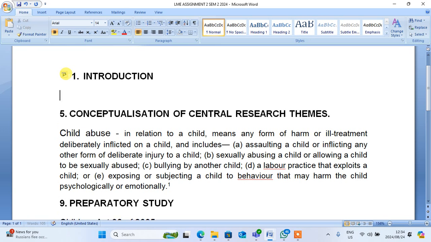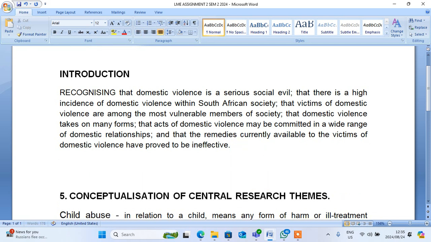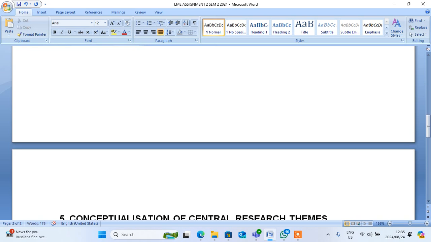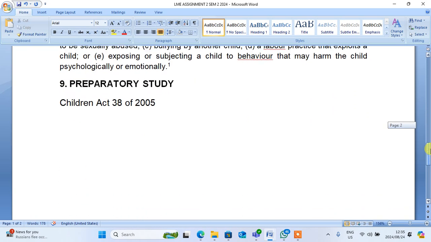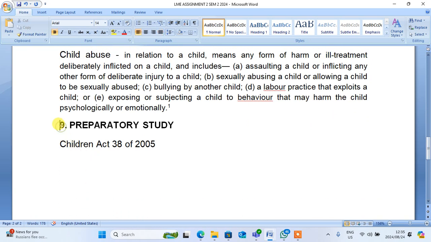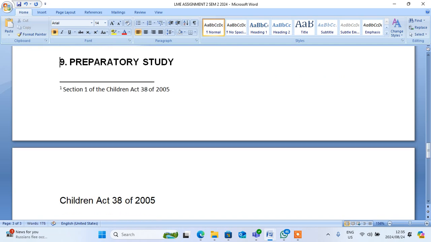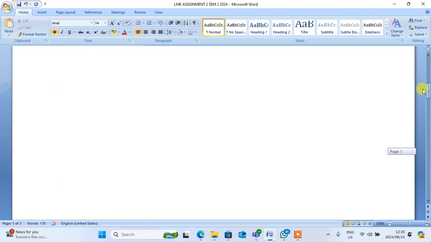I don't want to put it like this. However, no problem with it. The only reason why I'm doing this is because whenever you get information, you must know where to write it. So each and everything must be on its page. So it means that you go and say number 5, you put it on its page, and then you go to preparatory, you put it on its page. We're still going to put others, just that we are checking which information we get, and whenever we get information, we must be putting such information down, right?